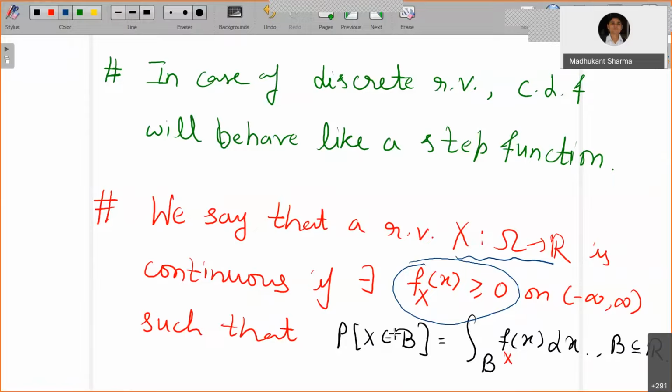If you take any finite set, like the set of 1, 3, 4 and so on, you certainly know that the area over this point set is going to be 0. You can refer to the Riemann integral property for that.